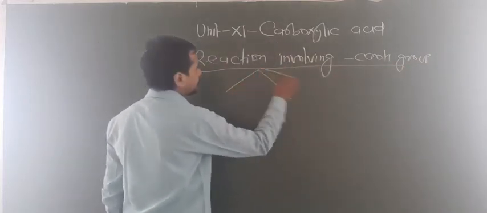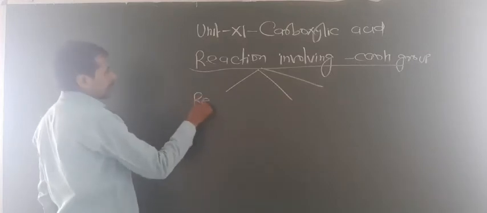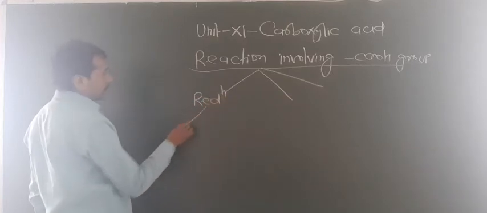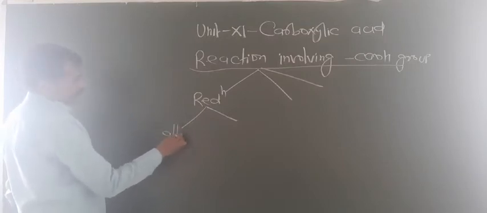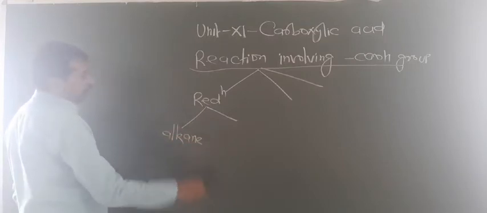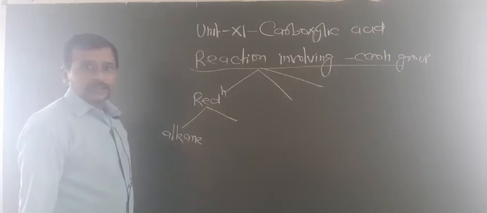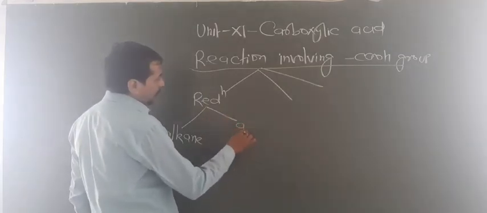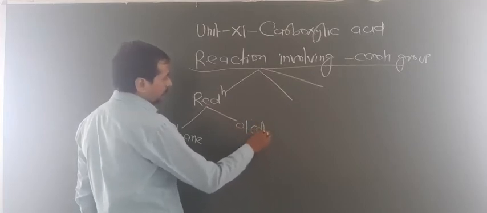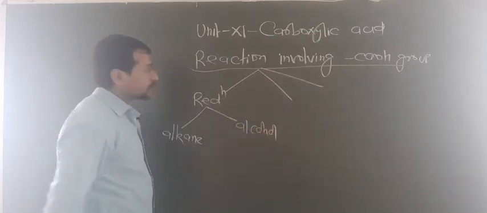First, reduction. In reduction you have to know how you can reduce carboxylic acid to alkane and how you can reduce carboxylic acid to alcohol. Are you getting this point?